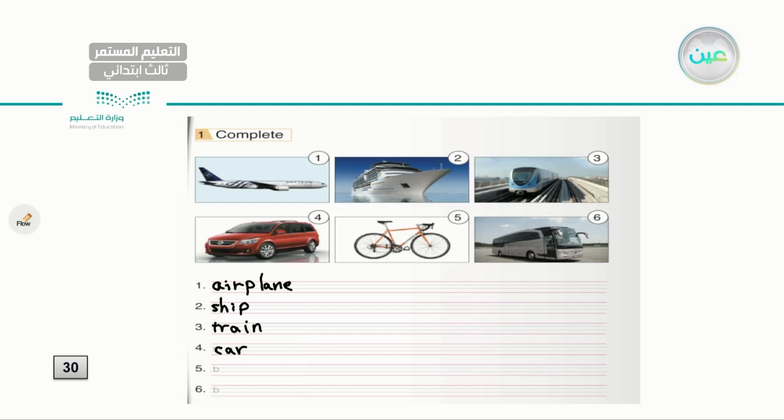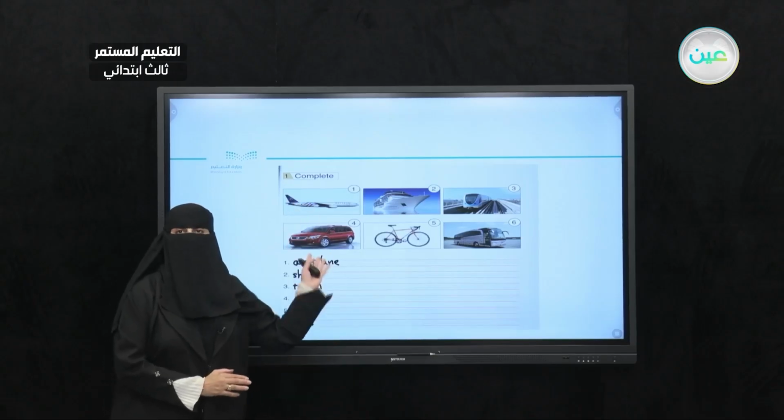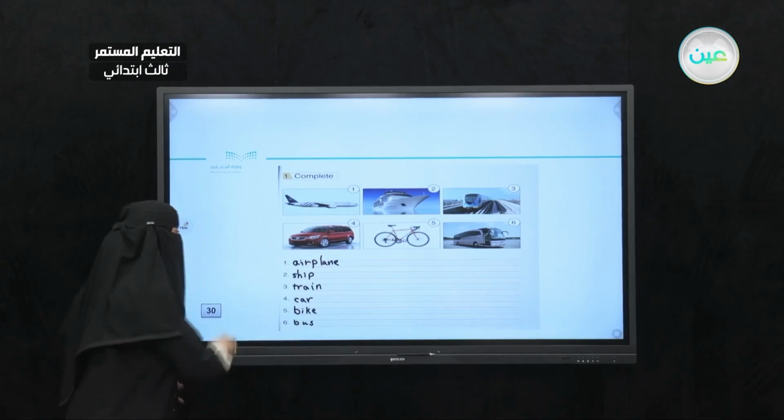Very good. How about number 5, my dear student? What do we have? I have a picture of a bike. Very good. I have a bike. And for the last one, I have a bus. Very good. We already have letter B. Let me write it one more time. I have a bus. Make sure you write down the correct answers in your books.